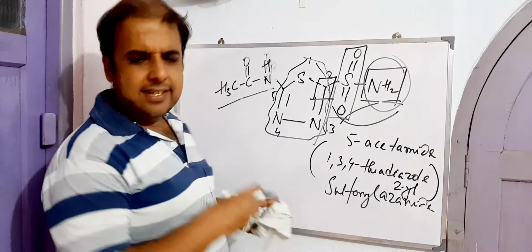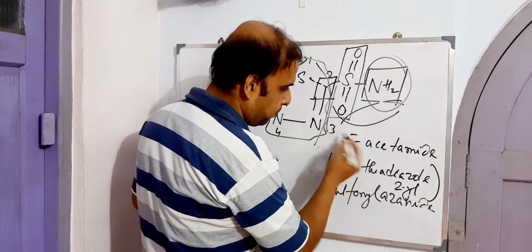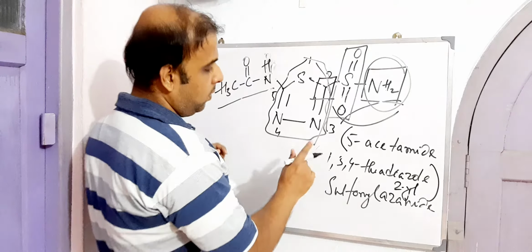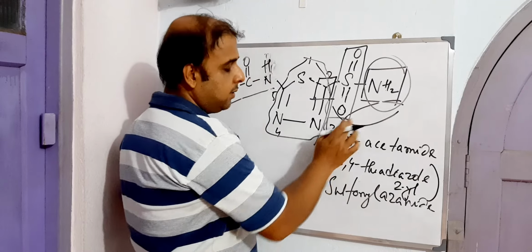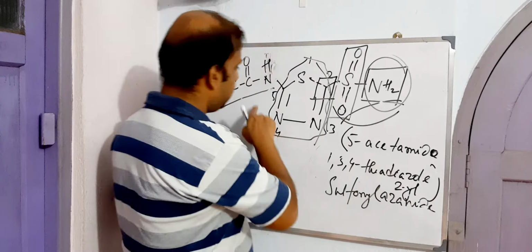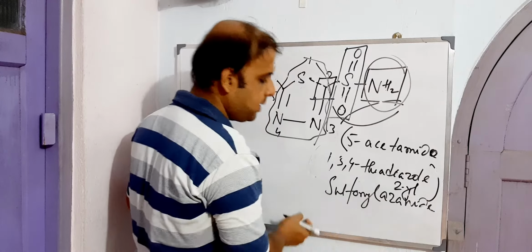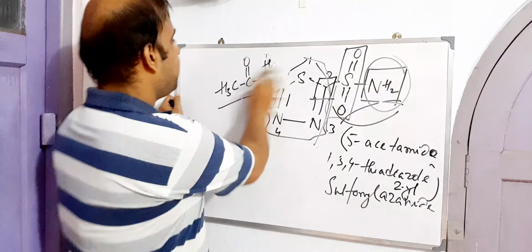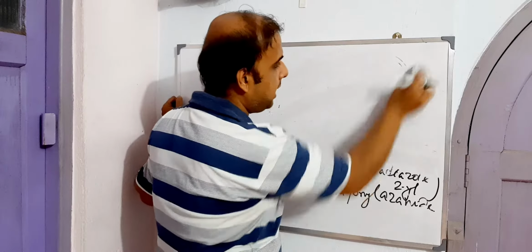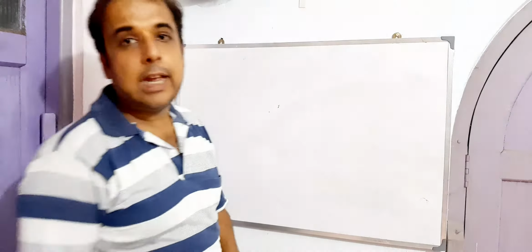Now, let's move further. We should put the bracket here at the initial stage, once we are initiating the process. So we'll start the bracket from here, 5-acetamido. Here also this is acting as a substituent. Then 1,3,4-thiadiazol-2-yl, bracket closed, and then sulfonyl azanide. So with that we are done with the structure as well as the IUPAC name of acetazolamide.